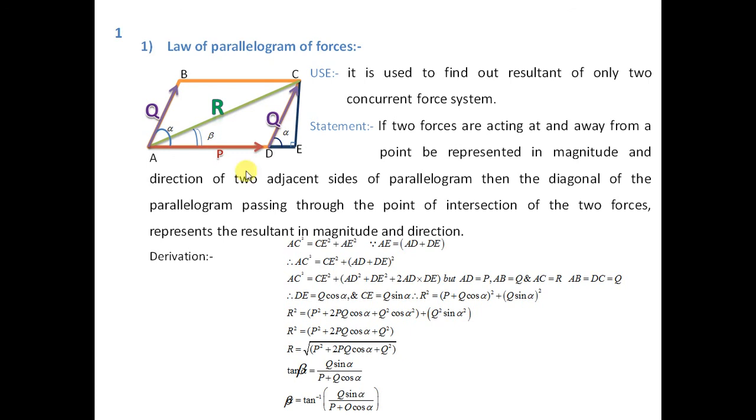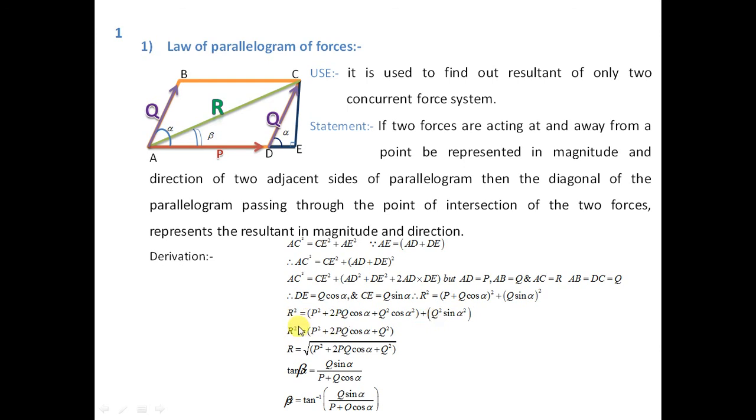AD is nothing but P. So I will substitute here AD is equal to P. Now twice of AD times DE, that is twice of P Q cos of alpha, plus Q square cos square alpha, and CE square is nothing but Q square sine square alpha. Now if you observe these two terms, the common term is Q square. If you take Q square common, then you will get Q square multiplied by sine square alpha plus cos square alpha, that is equal to 1.